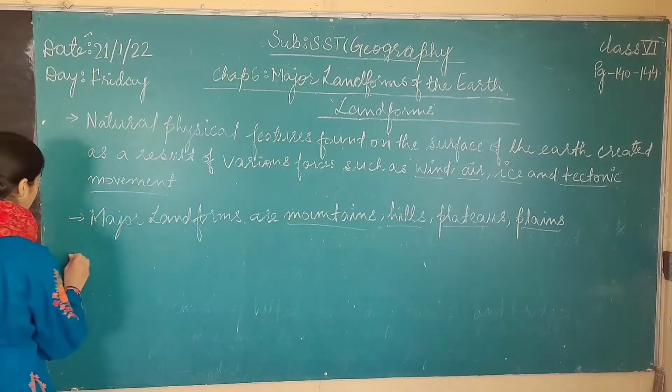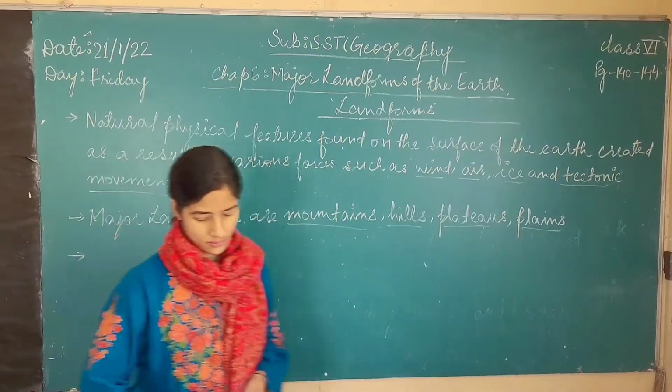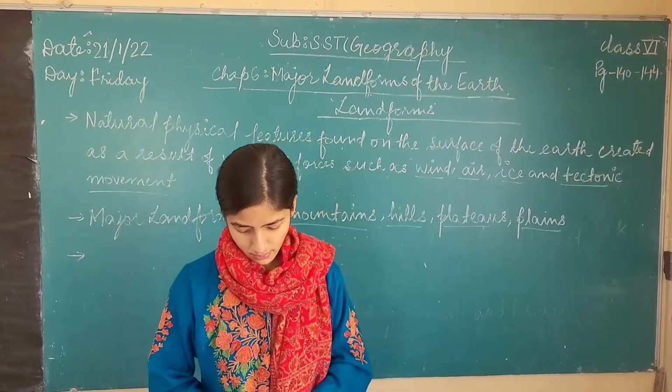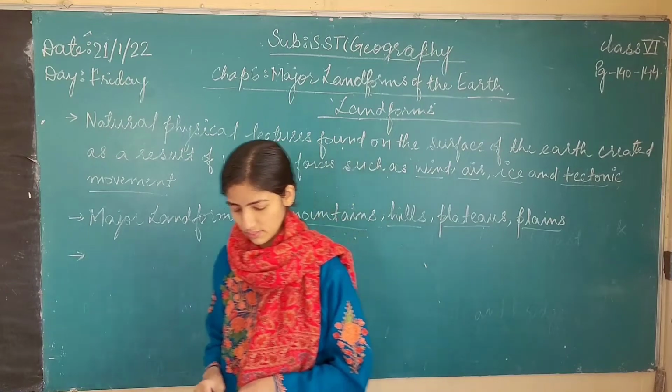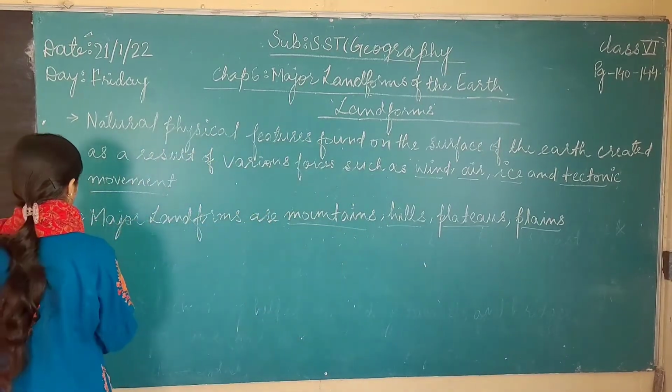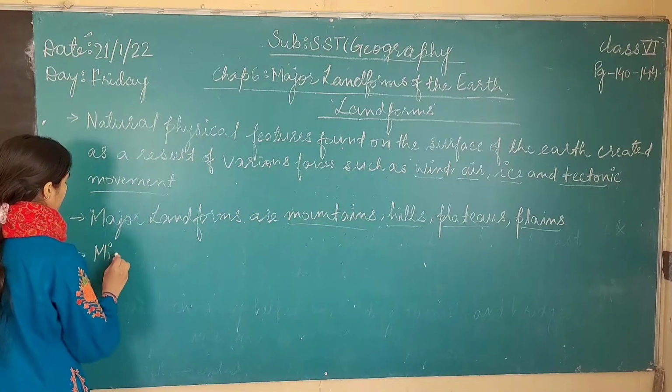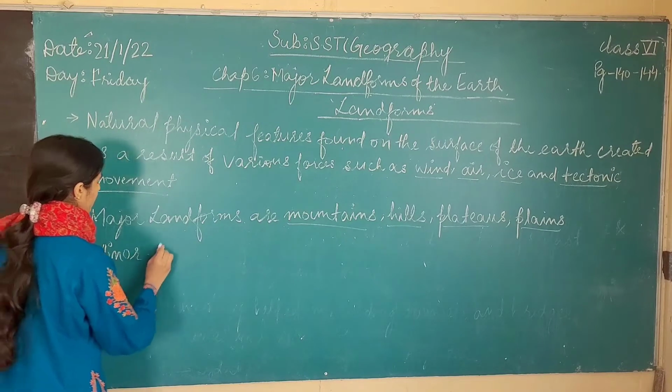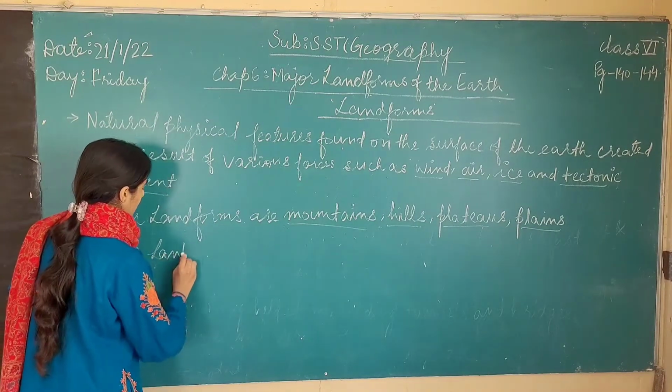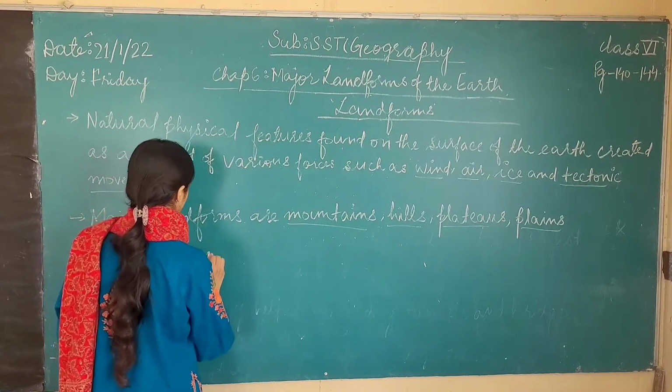Moving on to the next point. There are some minor landforms as well. I will give you a few examples.